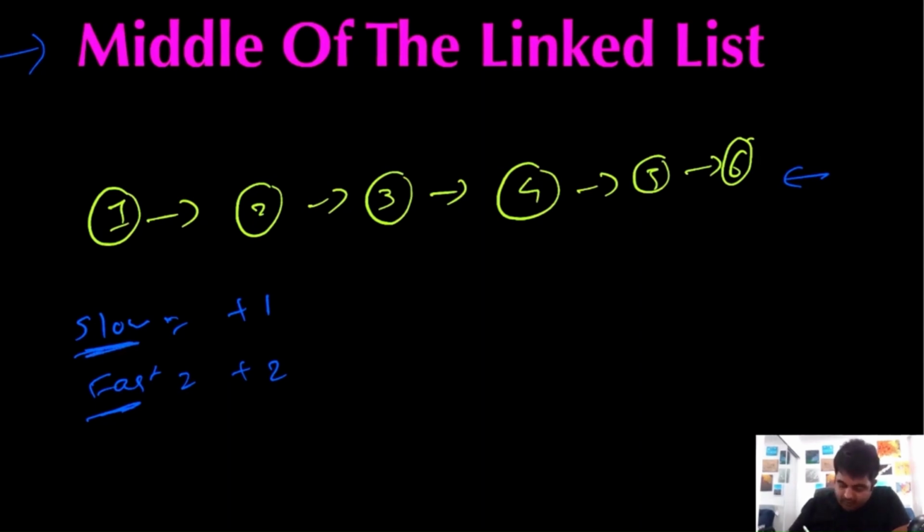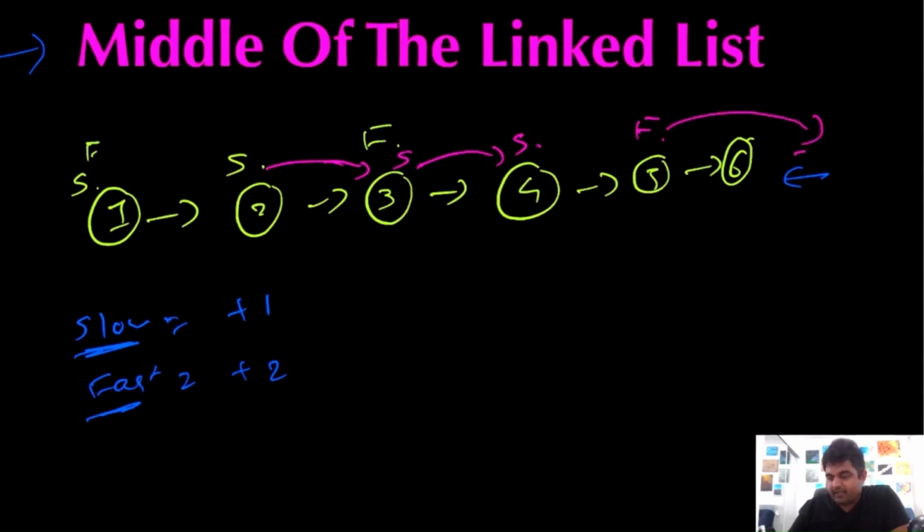So let me show you how. Initially, the fast pointer and slow pointer would both be at the same position. Then the fast pointer would take 2 jumps and the slow pointer would take 1 jump. So the fast pointer would reach over here and the slow pointer would reach over here. Again, both of them take subsequent jumps. So the slow pointer would reach over here and the fast pointer would reach over here. Now again, the slow pointer would take 1 more jump. But if the fast pointer takes 2 jumps, we have already reached the end of this list, which means that wherever the slow pointer is, this is the part where we need to do a partition, and this would be the middle of the linked list.